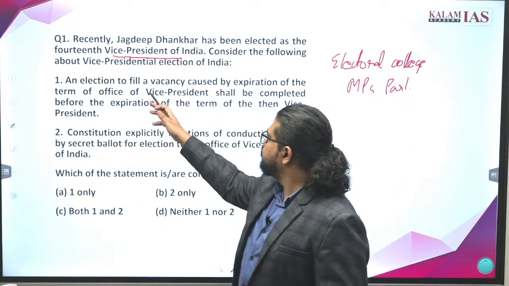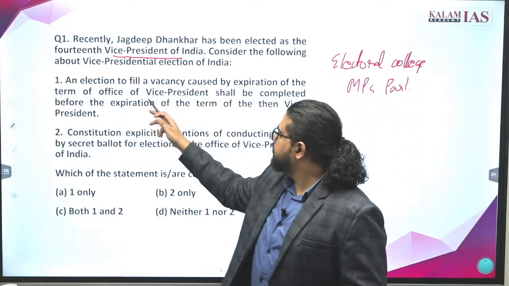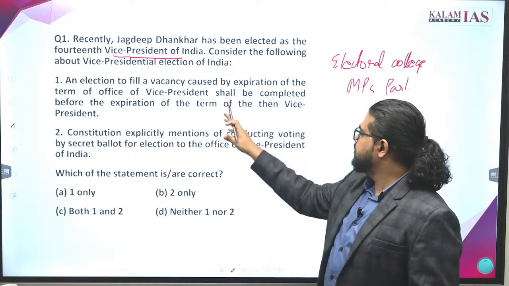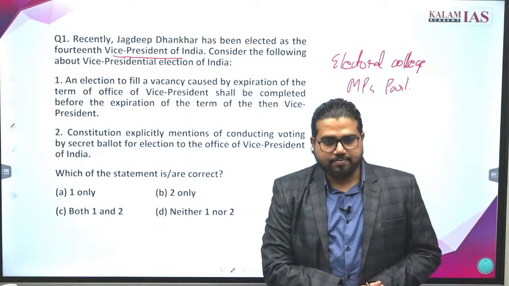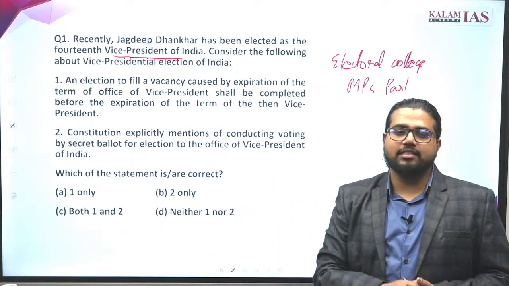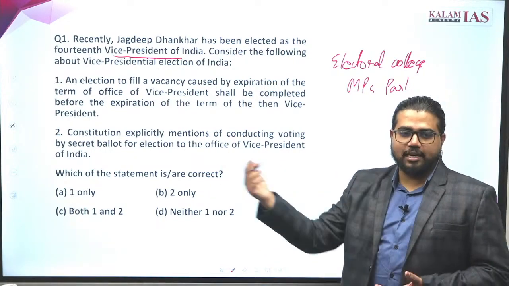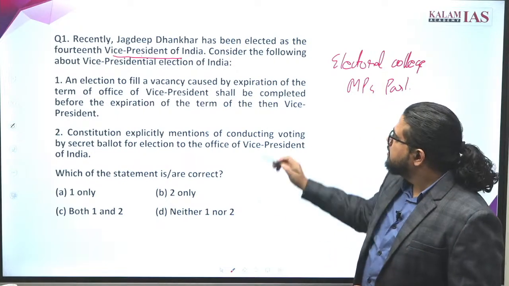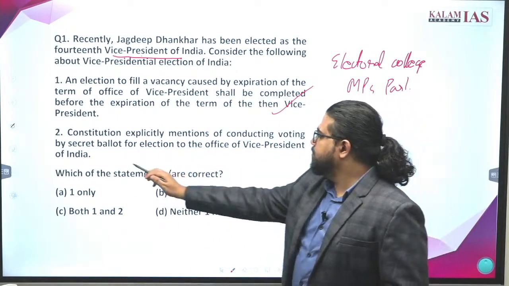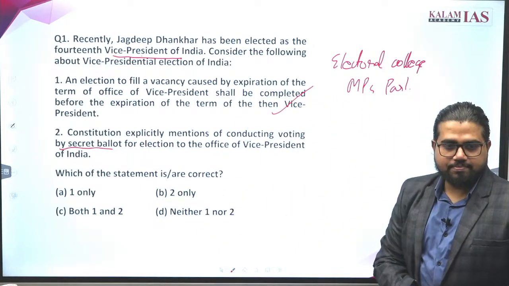So here we have two statements. An election to fill a vacancy caused by expiration of the term of the office of Vice President shall be completed before the expiration of the term of the then Vice President. Do you remember the news? Around 4 days before the completion of the term of Venkaiah Naidu, the previous Vice President, the new elections were set. This is correct. The Constitution explicitly mentions conducting voting by secret ballot for the election of the Vice President of India.